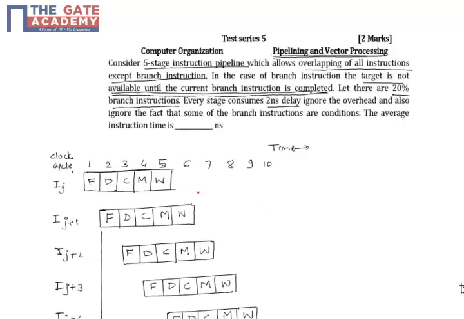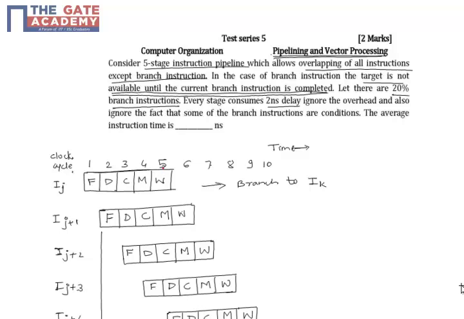Now consider that instruction J is a branch instruction with branch target to instruction K, and we are told in the question that the target is not available until the current branch instruction is complete. That is, the address of instruction K will not be known until instruction J completes.